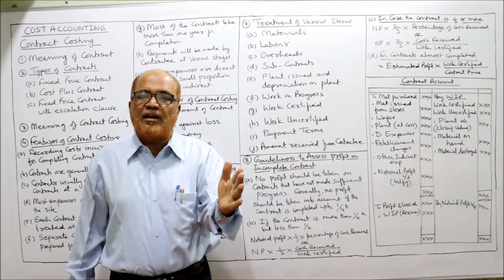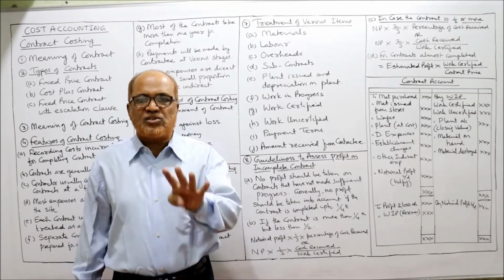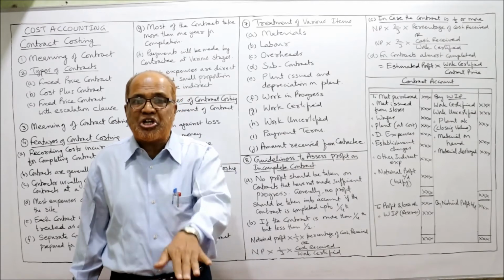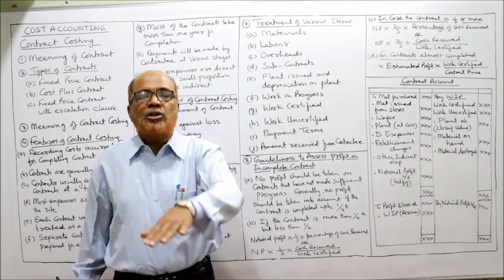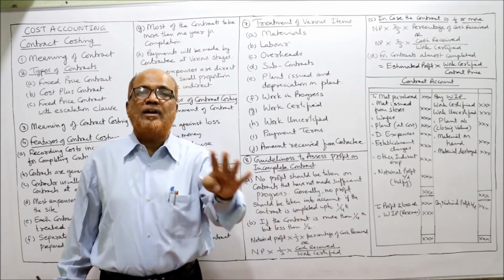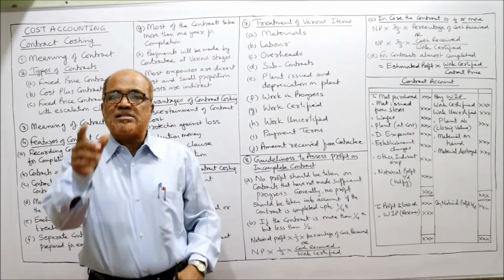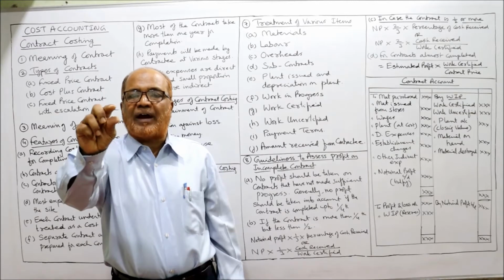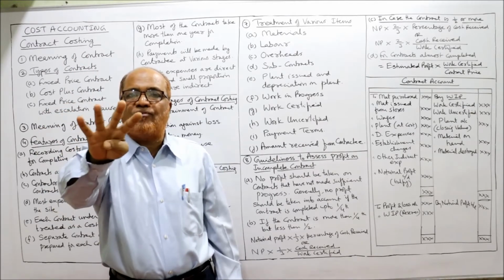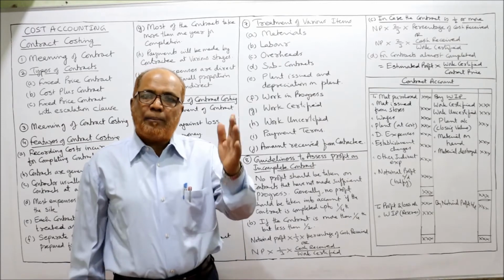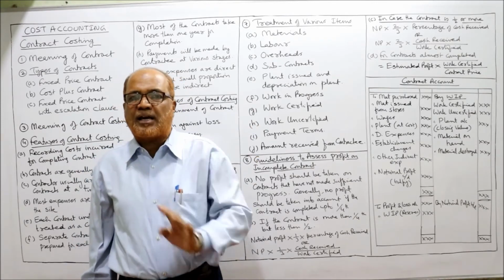At the end of the year, the value of the plant remaining is 4 lakh rupees; 1 lakh rupees has depreciated by using the plant. The closing value of the plant at the end of the year is 4 lakh. On the debit side I will take plant 5 lakh. On the credit side I will take plant at close 4 lakh. The opening plant goes on the debit side, the closing value of plant on the credit side.